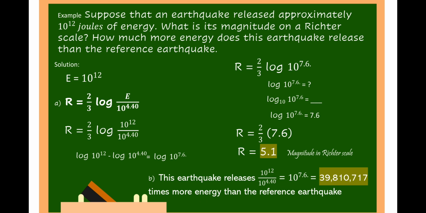For letter B, this earthquake releases 10 raised to 12 over 10 raised to 4.40, which is equal to 10 raised to 7.6, which is equal to 39,810,717 times more energy than the reference earthquake.